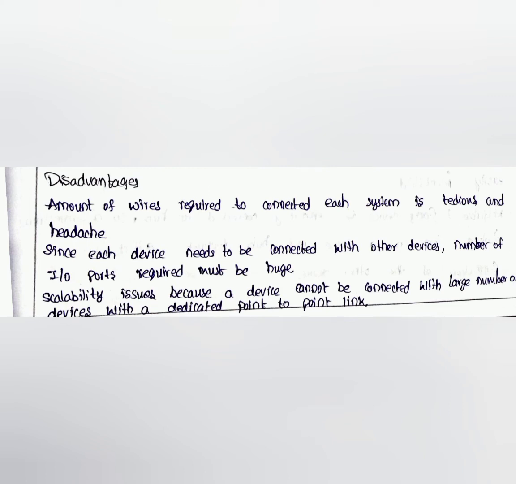Disadvantages of mesh topology: the amount of wires required to connect each system is tedious and a headache, since each device needs to be connected with other devices. The number of input outputs required must be large. Scalability issues, because a device cannot be connected with a large number of devices with a dedicated point-to-point link. These are the disadvantages of mesh topology.